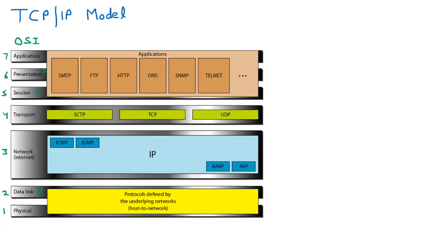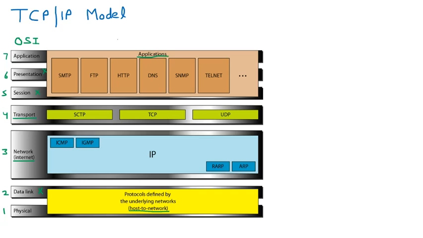Physical and data link layer were combined and named the host to network layer. Then the network layer name changed to the internet layer, the transport layer remains the same, and the 3 layers are merged and the name given was the application layer.